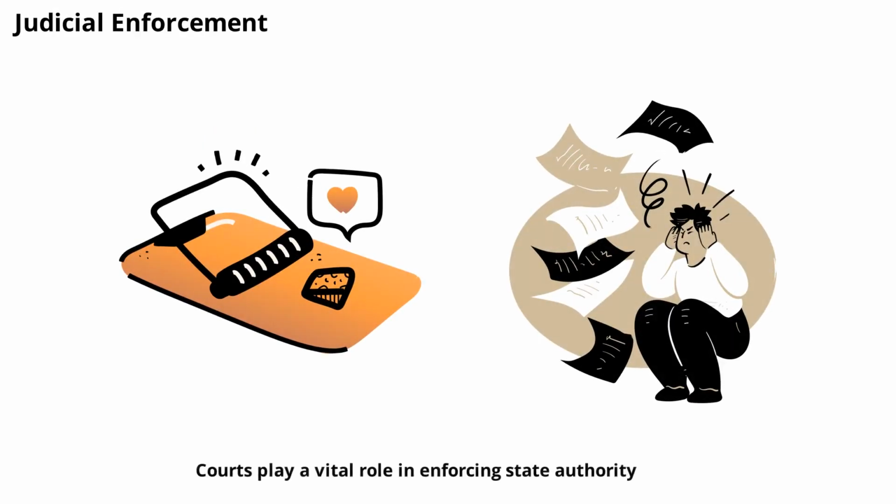Courts play a vital role in enforcing state authority. When laws are broken, courts have the power to impose penalties, order compensation, or issue injunctions. Their decisions are binding and must be followed by individuals and government agencies alike. Judicial enforcement ensures that laws are more than just words on paper.